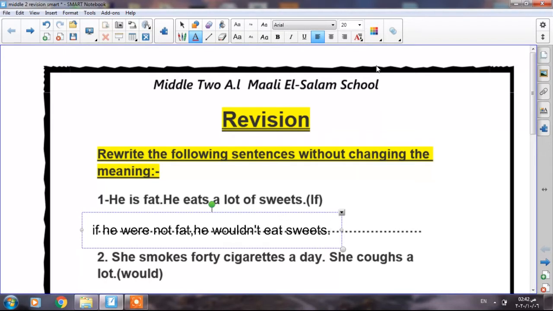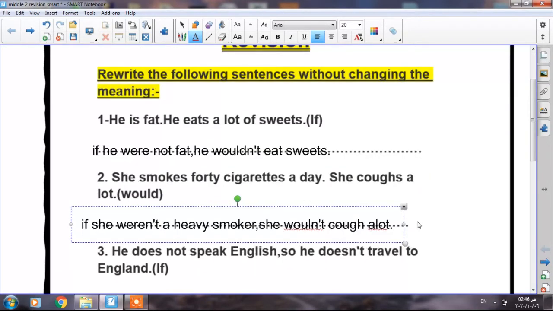So, let's think about the answer. The answer is, if she weren't a heavy smoker, she wouldn't cough a lot. It's impossible for her to stop coughing because she is a heavy smoker.